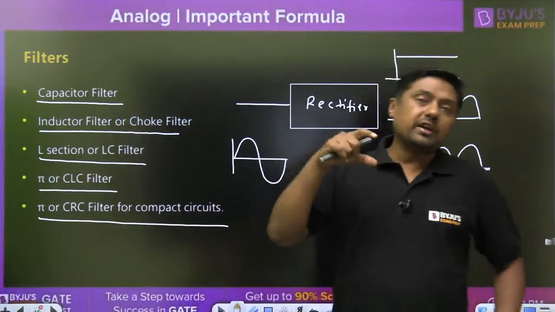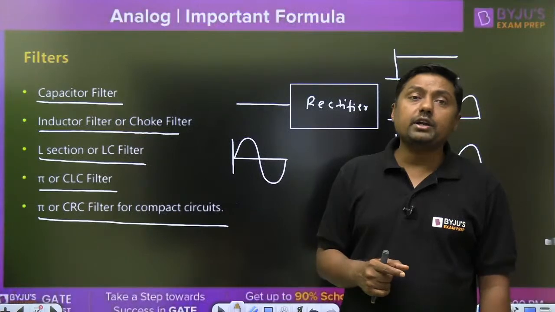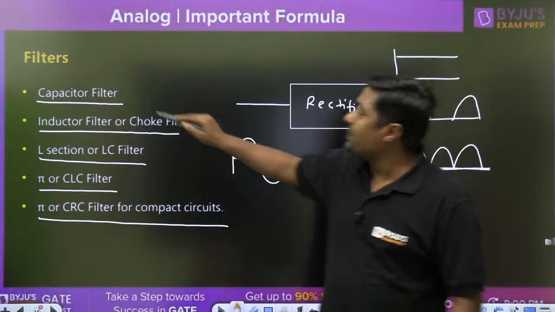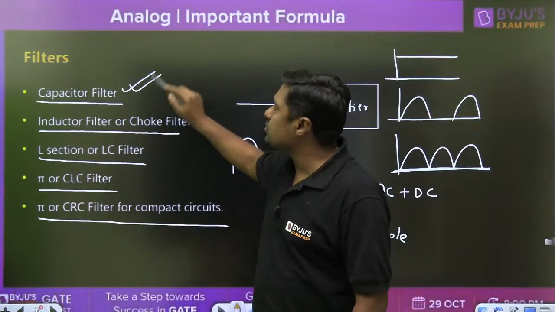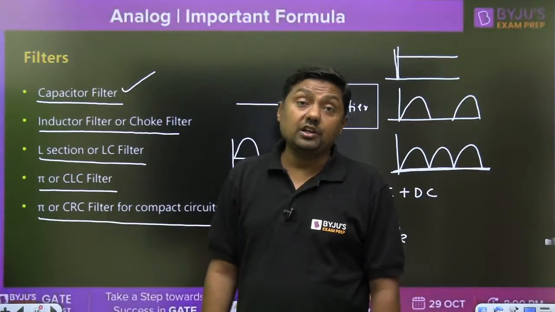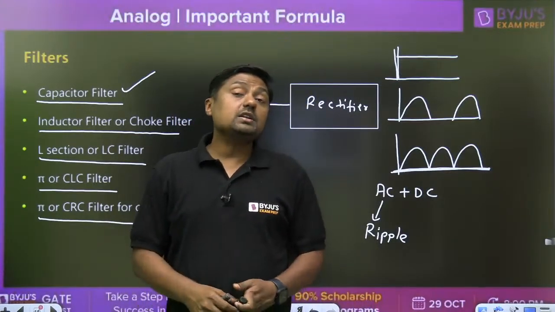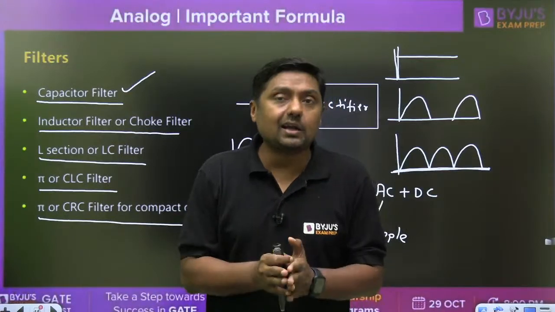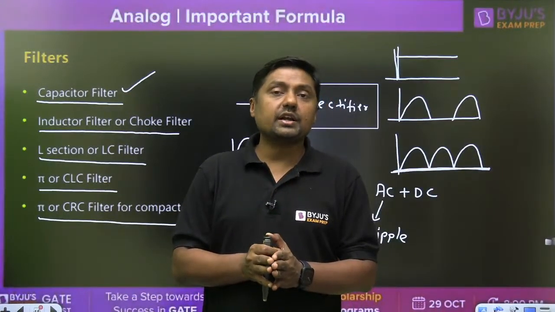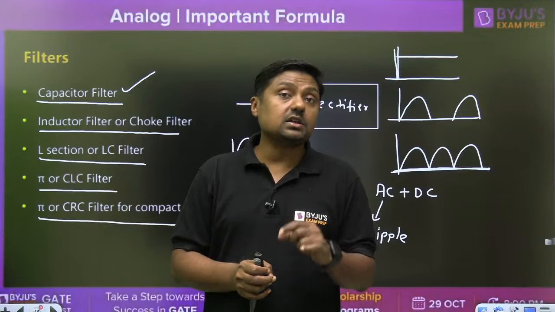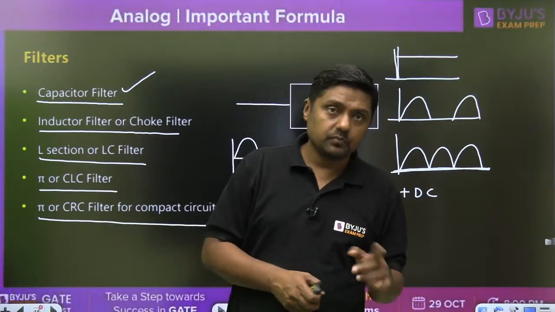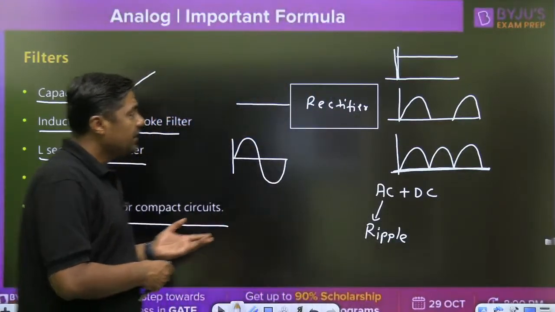Right? For GATE exam, one of the most important is what? Capacitor filter. Normally we are getting the question from capacitor filter. Right? And these capacitors are connected parallel to RL. Capacitors are connected parallel to RL and inductors are connected in series with the RL. That is the difference between capacitor and inductor.